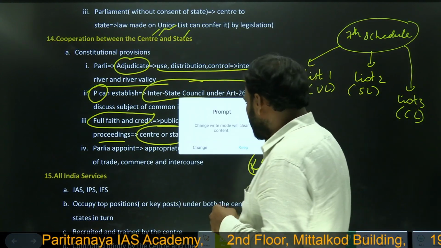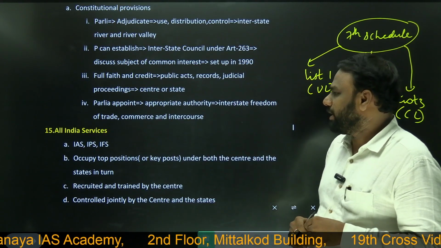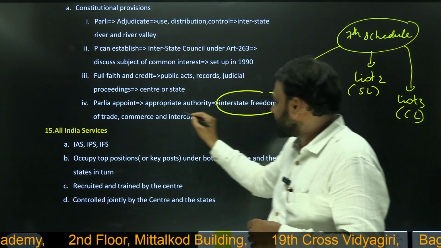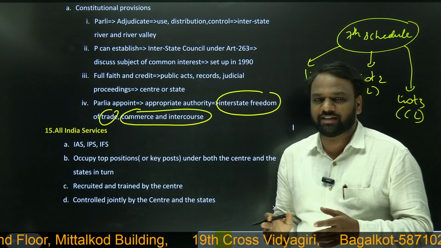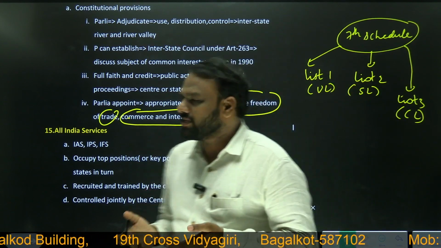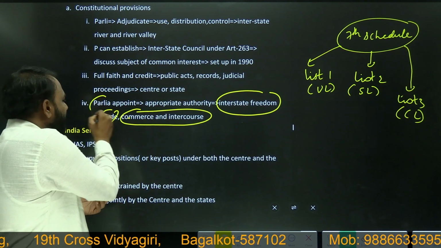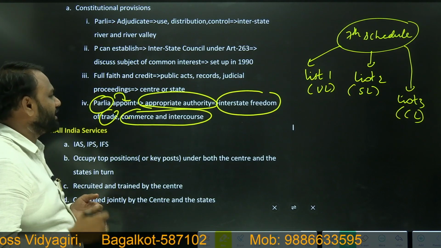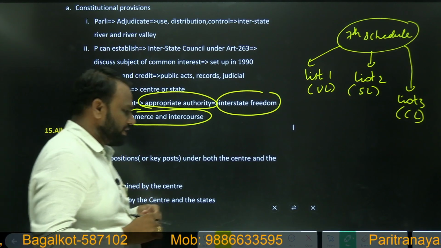Next, parliament appoints an appropriate authority to ensure interstate freedom of trade, commerce and intercourse. Whenever there is interstate trade or commerce, there are definitely chances of disputes arising. In order to overcome those disputes, we require an authority which will handle them. So who has the power to appoint such an authority? Parliament has the power to appoint such an authority, which tries to overcome the differences with respect to interstate freedom of trade, commerce and intercourse.